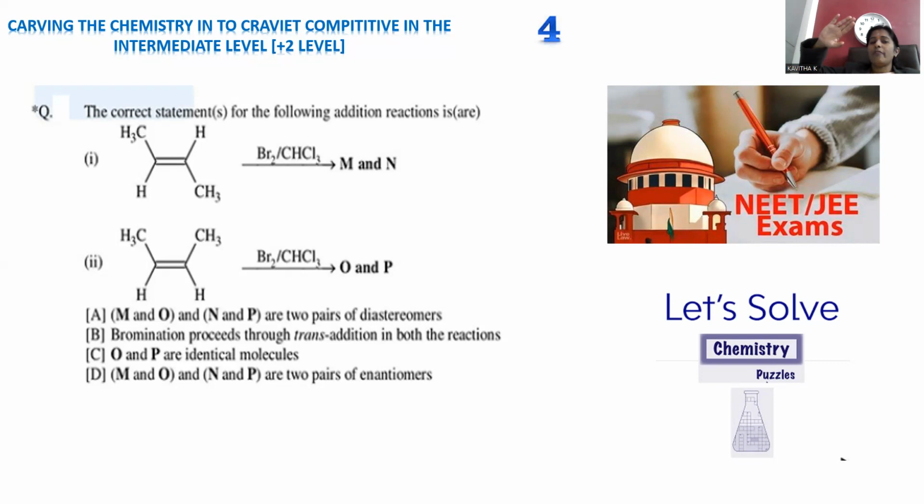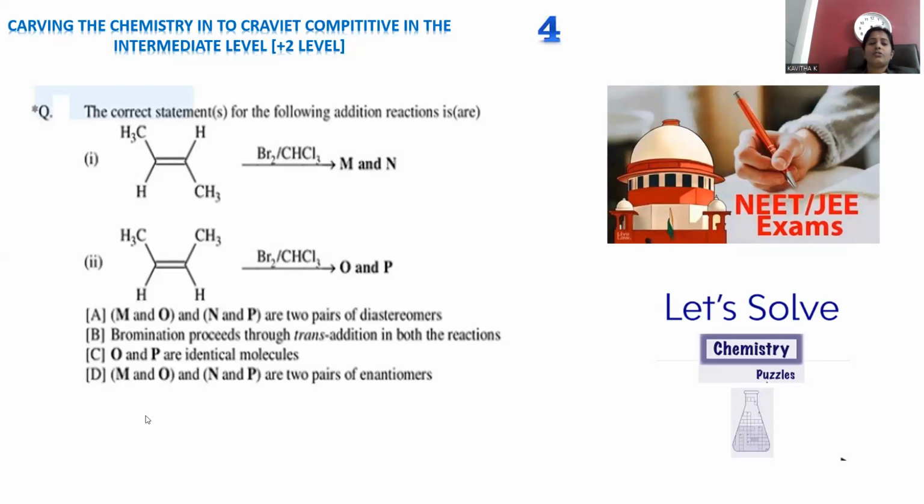And the other bromo has only one provision to come in the opposite direction. One side is already completely occupied by one bromine, right? So the next bromine can come in only from the opposite side. That's the reason bromination, or any halogenation process, is said to be anti-addition or trans-addition.